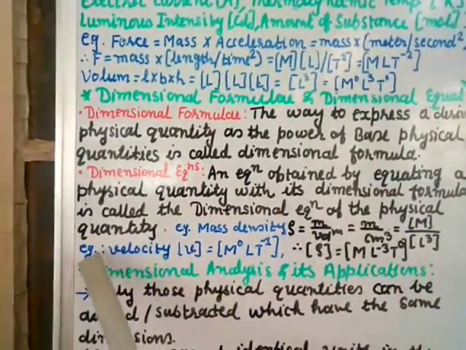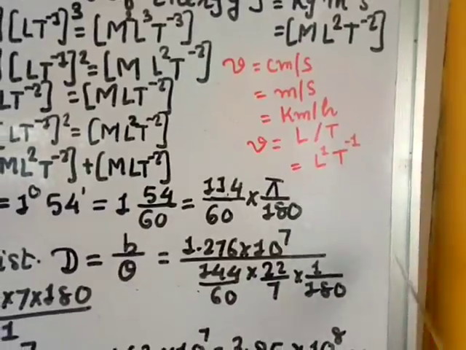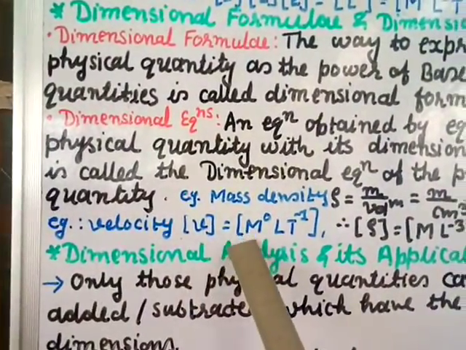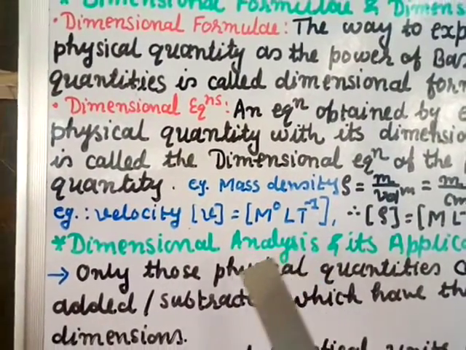Velocity. Before, I wrote here, it is L1 T minus 1, and mass is not there, so mass is 0. So we can write velocity as M naught L T minus 1. So this is an equation, and if you consider only this part, it is a formula.